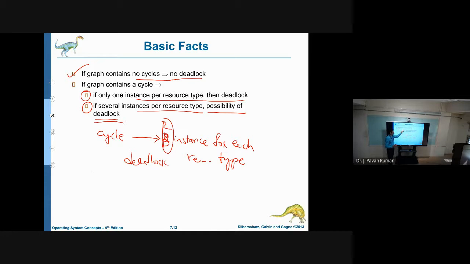When we don't have a cycle, we will not be having a deadlock. If we have a cycle, then we have to think about how many instances of each resource type we are having. If we have only one instance for each resource type, then we will be having a deadlock. If you have more than one instance for a resource type, then there is only a possibility of a deadlock. We cannot guarantee deadlock in the second situation, but when we have only one instance per resource, then we can guarantee there is a deadlock.